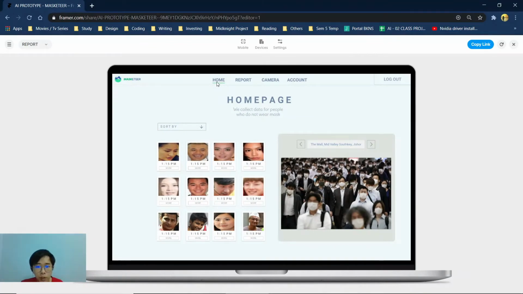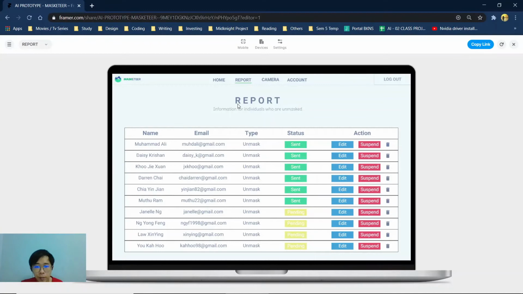Hello, I'm KHOO, and now I'm going to proceed with the presentation of our prototype. Right after the person who didn't wear their mask is captured by our system and the image is stored in the database, we can check back their records at the report tab over here. This report page stores the information for those individuals who are unmasked. For example, you can see MOHAMAD Ali and that their email is shown, and then the type of the problem, which is unmasked, is also shown, and the status is sent.